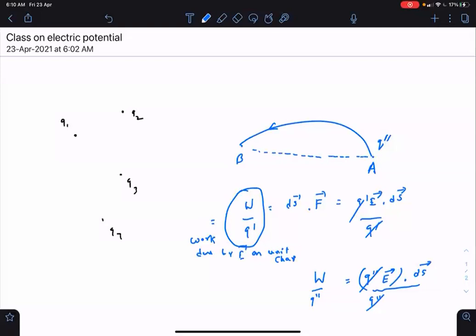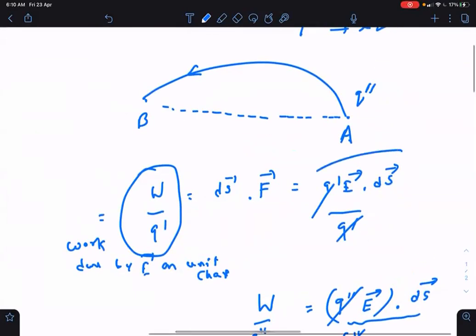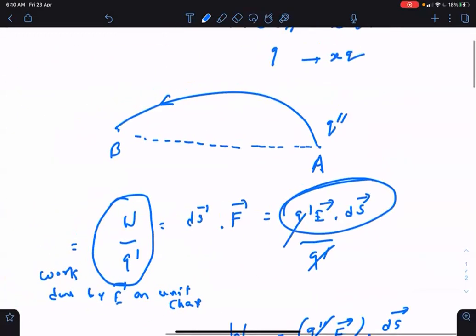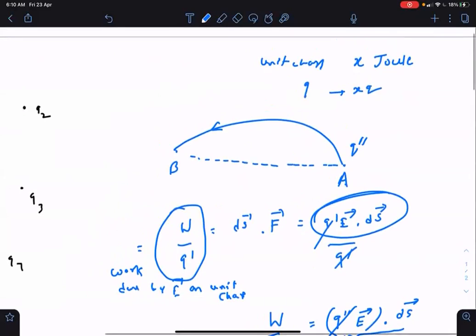And if on the unit charge the work done is x joule, then on charge Q, the work done will be x times Q. Because this work done is proportional to the charge. This Q dash into E dot ds, that is the work done on Q dash. So on any charge, the work done is proportional to the charge because the force is proportional to charge. And so force dot displacement is also proportional to charge. Instead of 1 coulomb, if you move 2 coulomb, 2 coulomb gets double the force. So on that 2 coulomb, double work will be done.